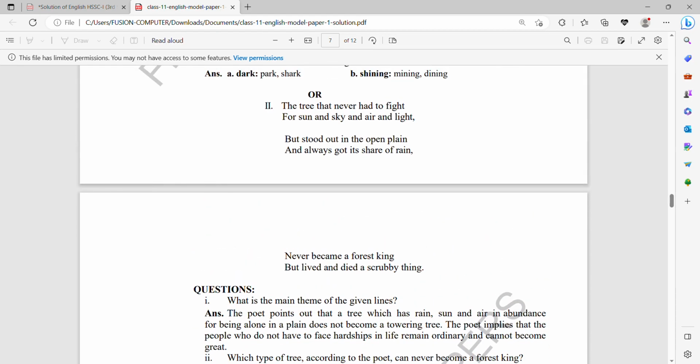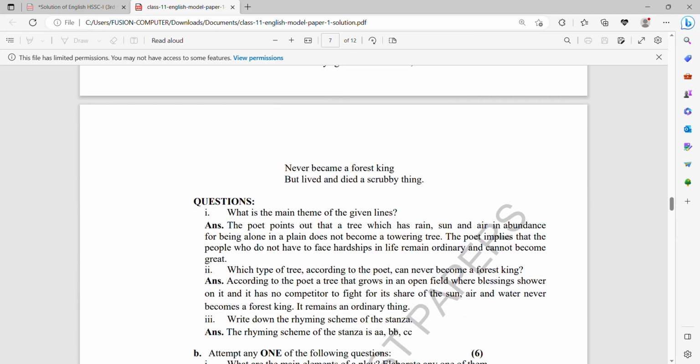The tree that never had to fight for sun and the sky, the air and the light, but stood out in the open plain and always got its share of rain, never became a forest king, but lived and died a scrubby thing. What a lovely poem it is.